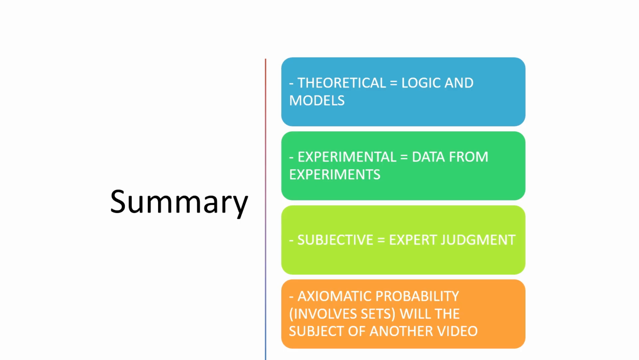So in summary, we have really four types of probability. I didn't talk about the last one. Theoretical is based on logic and models or understanding of the physical world. Experimental, we're trying to understand what's going on. So we're taking data and trying to determine the probability of certain events occurring. Subjective probability has to do with expert judgment. And then the last one, which we're not going to talk about in this video, is axiomatic probability. And this involves set theory, and this will be the subject of another video. This is for purely the mathematical definition of probability. We're dealing with it in a more strict mathematics probability class.